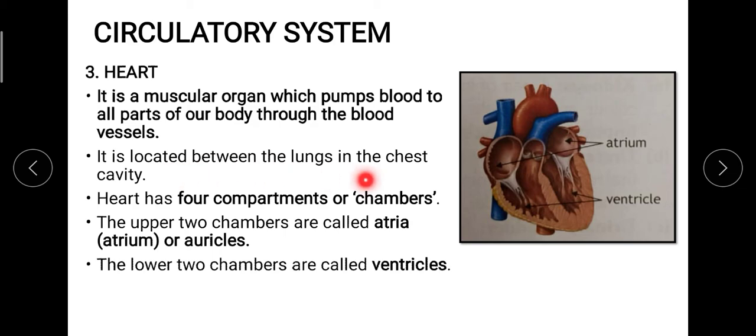Now where is it located? It is located in the lungs, and it is made up of 4 chambers or 4 compartments, whereas the upper 2 are the atriums or auricles. On the other hand, the lower ones are ventricles.